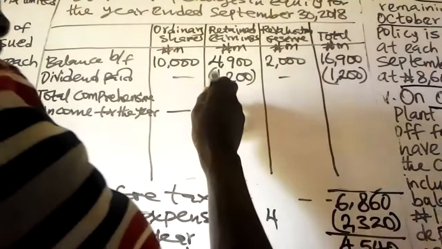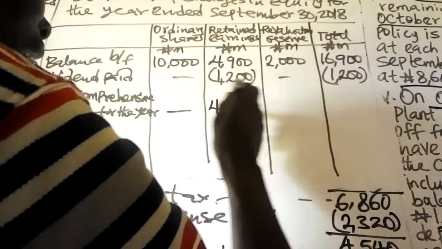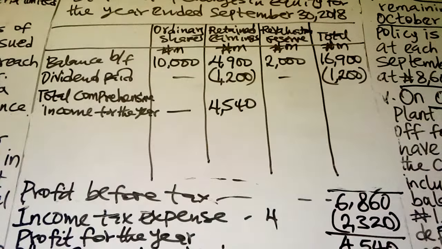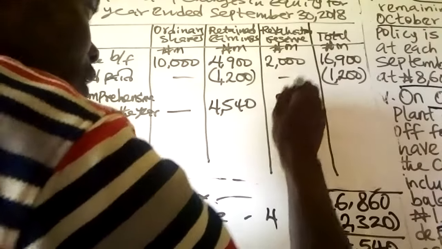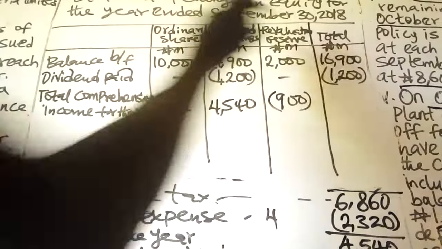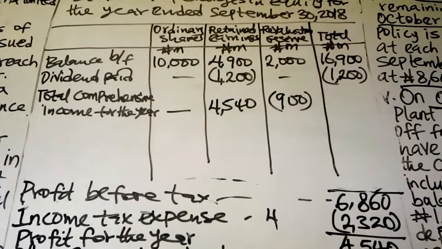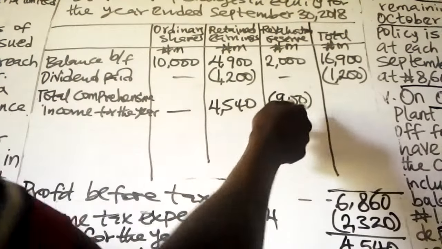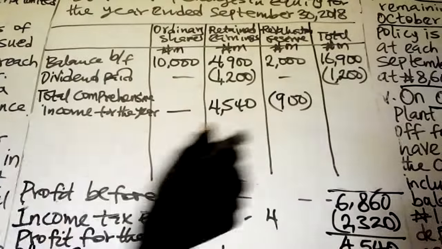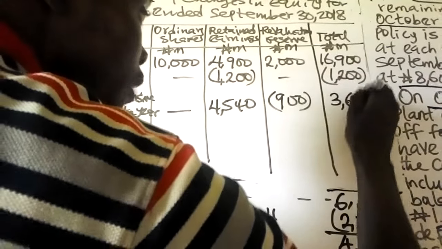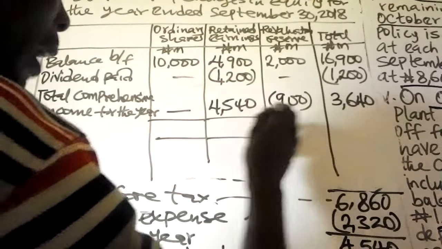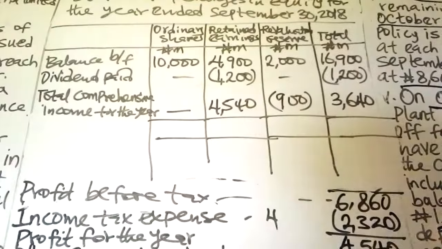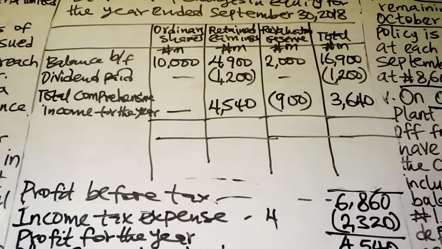Profit for the year is 4,540. That will be included in the retained earnings section of the statement of changes in equity. And the revaluation deficit will go to revaluation reserves. Then the total, that is 4,540 minus 900, is 3,640. Then you balance your statement of changes in equity.